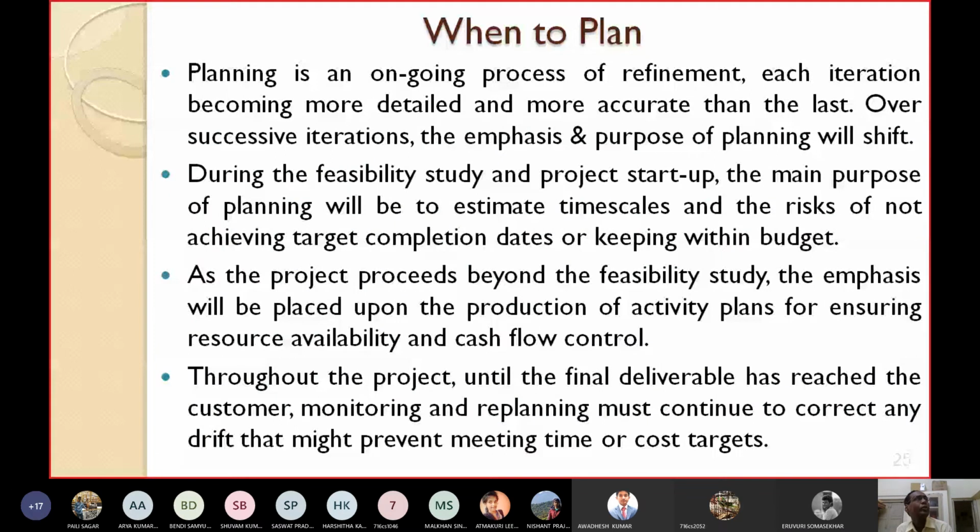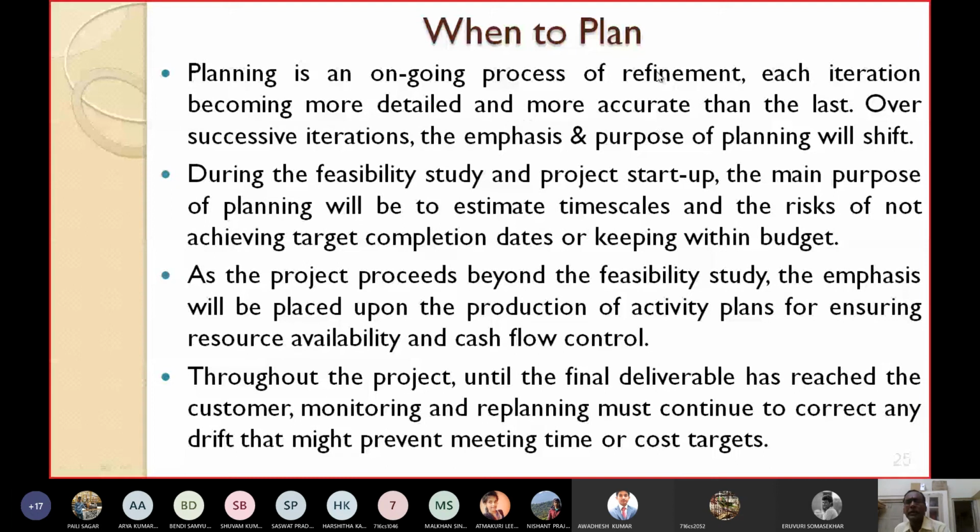Please remember that planning is an ongoing process of refinement. You might say that we will make a plan only once. No, this is an ongoing process until the project is over. Each iteration becomes more detailed and more accurate than the last. Since the project progresses, you will get more information, so the planning can be better. Each iteration is more detailed and more accurate than the previous version.